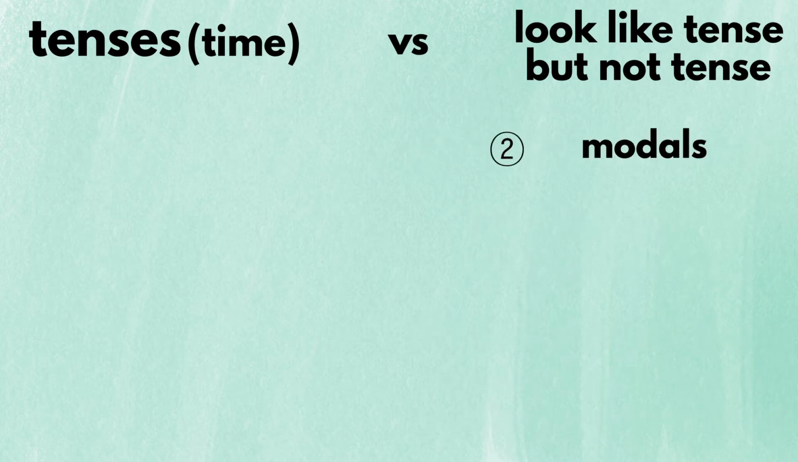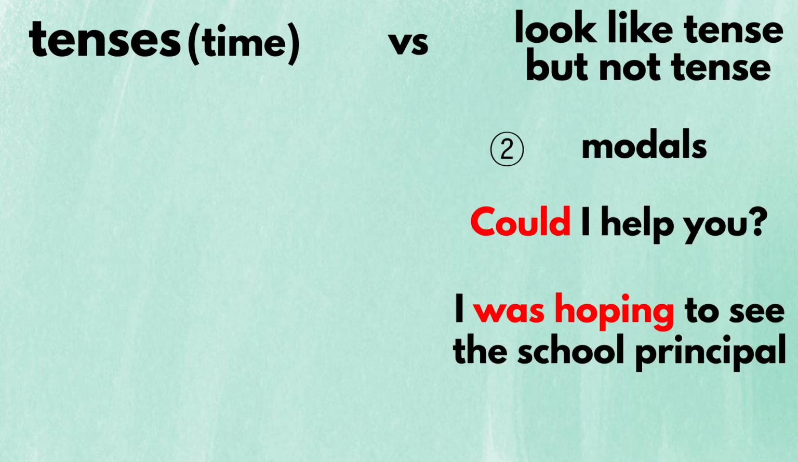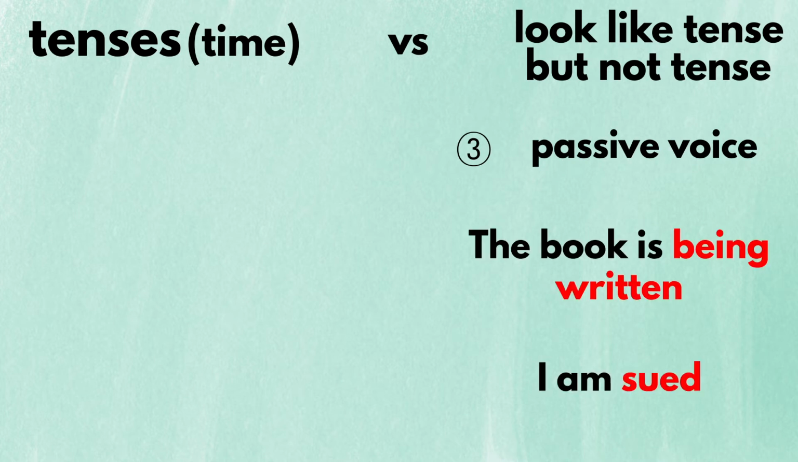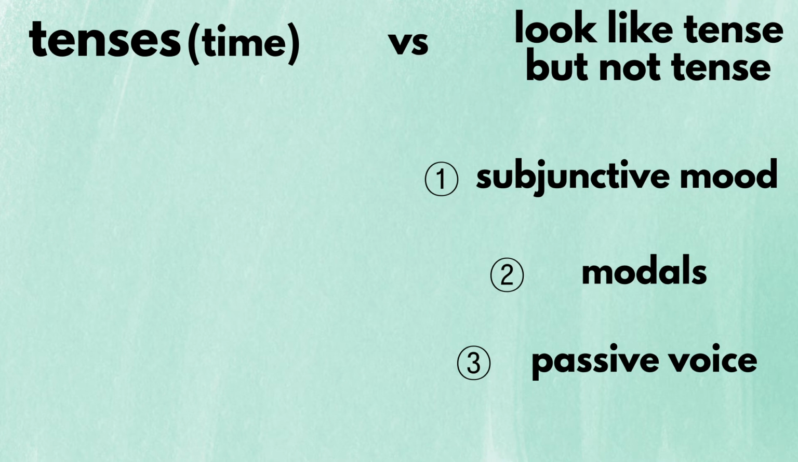Next is the modals, as in, could I help you? Or I was hoping to see the school principal. Lastly, the passive voice, as in, the book is being written, or I am sued. Let's take a look at each of these cases and learn how they're different from the tenses.